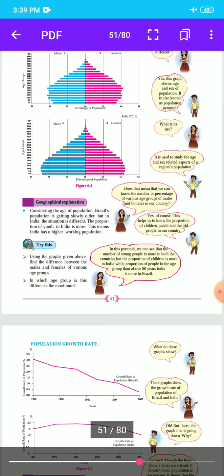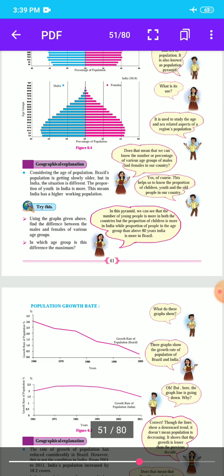Considering the age of the population, Brazil's population is getting slowly older. But in India, the situation is different. The proportion of youth in India is more. You know, students, India is a young country, because the proportion of youth in India is more. This means India has a higher working population.